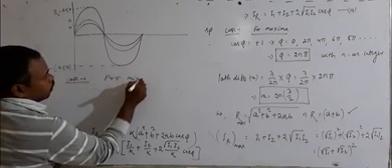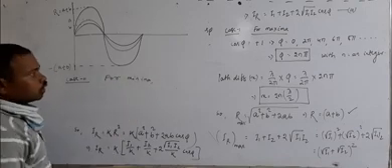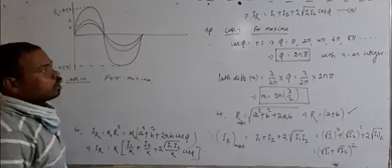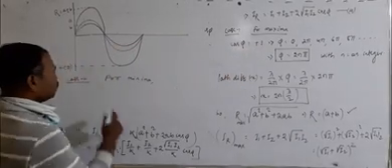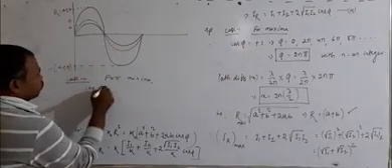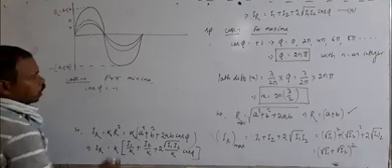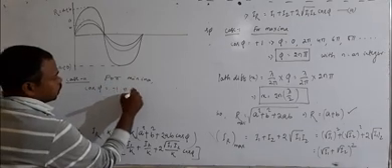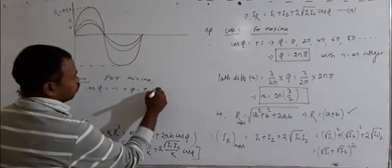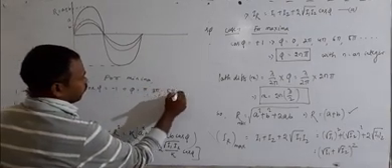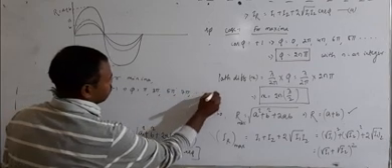For minima, the minimum value of cos phi: for maximum, cos phi is plus 1, and for minimum, cos phi should be equal to minus 1. If cos phi is minus 1, this indicates that phi must be equal to pi radian, or 3 pi radian, or 5 pi radian, or 7 pi radian, like this.